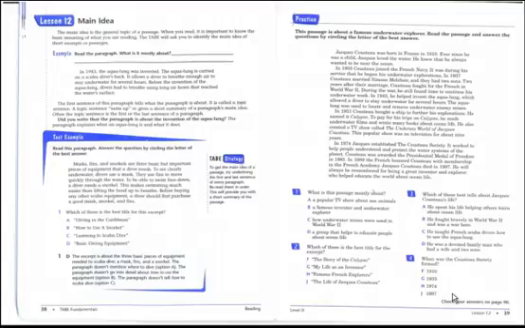The excerpt is about three basic pieces of equipment needed to scuba dive: a mask, fins, and a snorkel. The paragraph doesn't mention where to dive, option A. It doesn't go into detail about how to use the equipment, which would be option B. And it doesn't tell us how to scuba dive either, which would be option C.